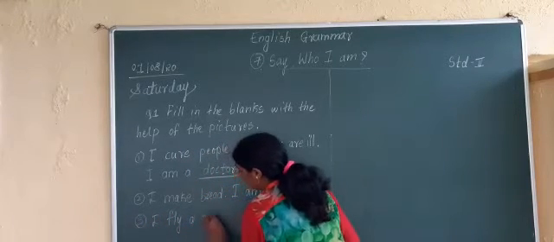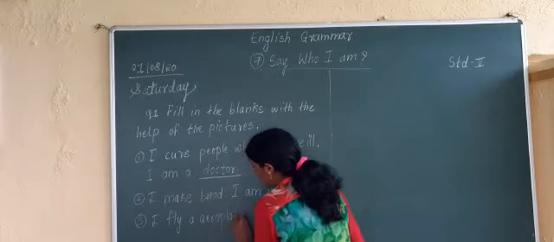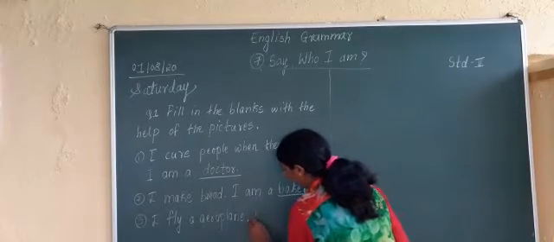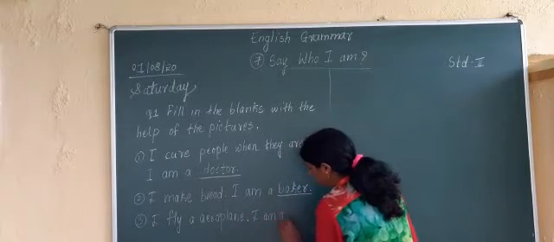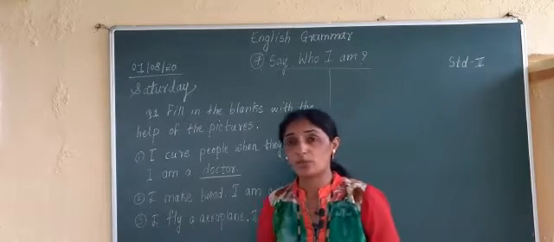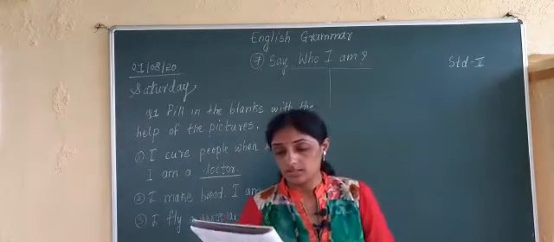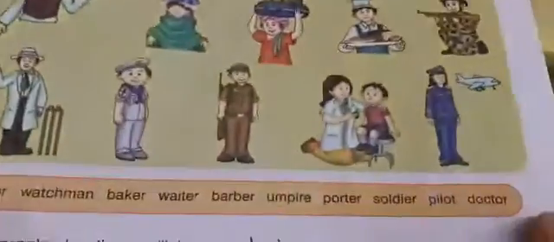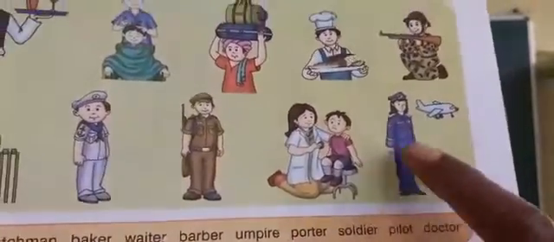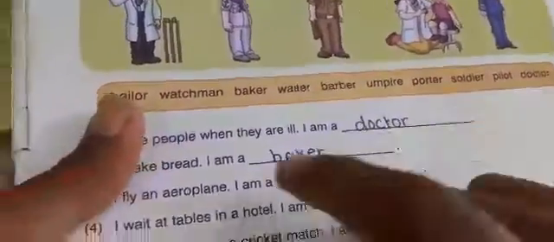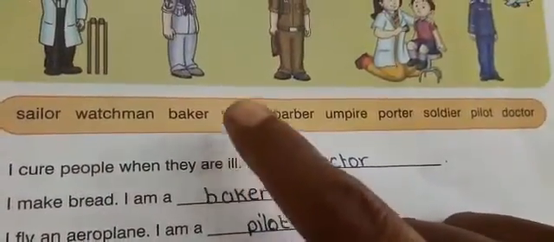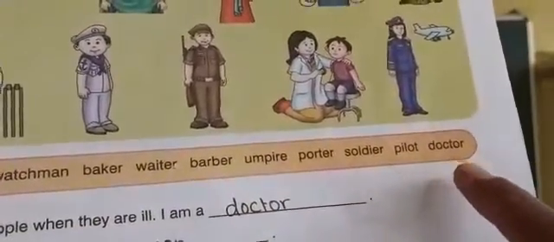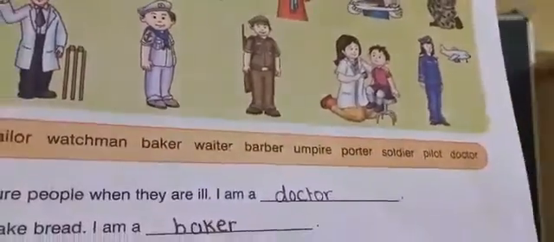I fly an aeroplane. What do I fly? I fly an aeroplane. I am a dash. The person who flies an aeroplane is known as what? Come on, see here. There is a woman standing near an aeroplane. So what is she? Sailor, watchman, baker is already over. Waiter, barber, umpire, porter, soldier, pilot, doctor. Doctor is already over.